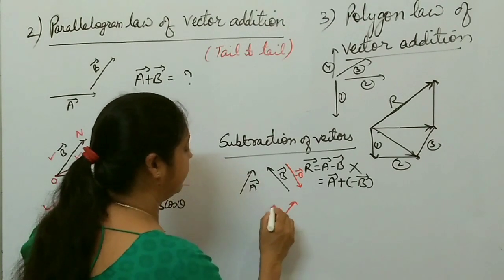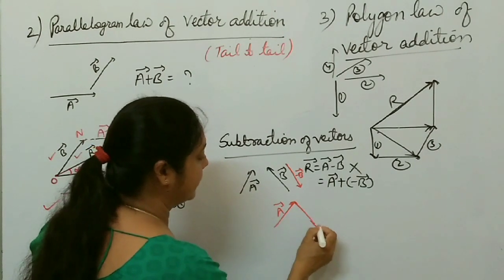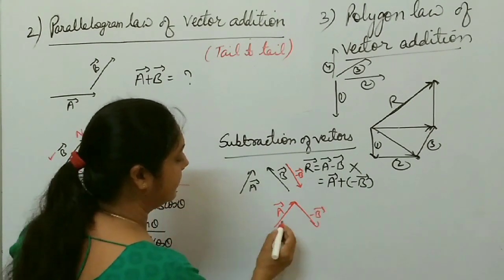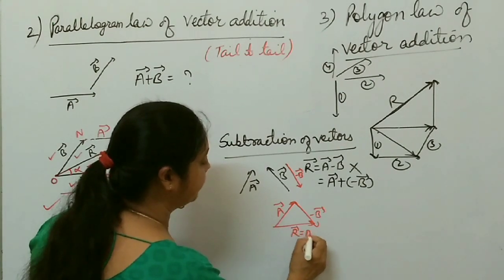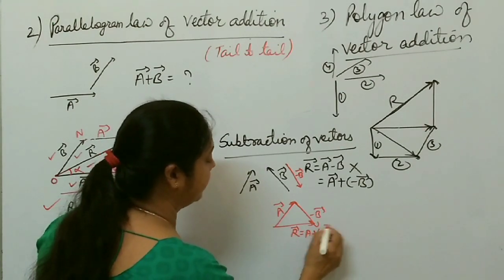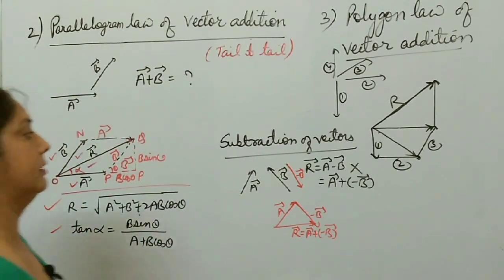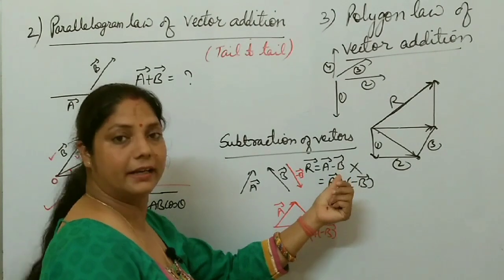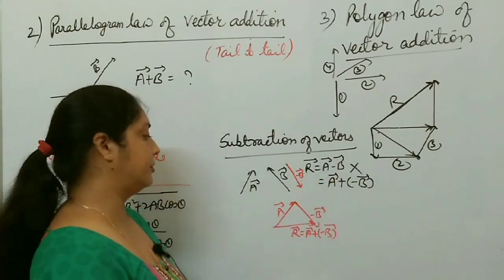Using the triangle law, this one is vector B, minus vector B. Then the resultant is shown by this line. This is the resultant R equal to A plus minus B vector. In this way you subtract two vectors. So you can't subtract directly the two vectors. You just take the negative of one vector and then add it to the first vector.